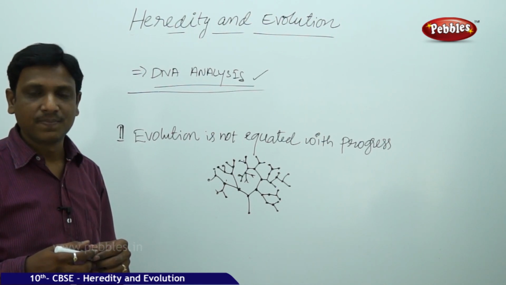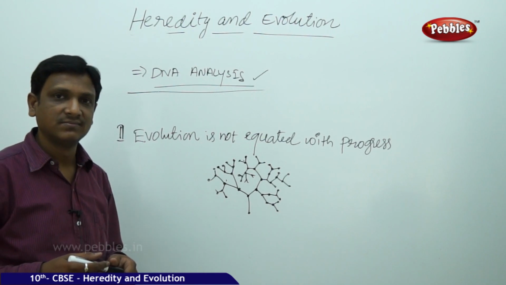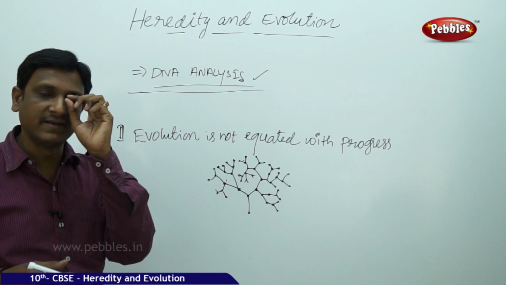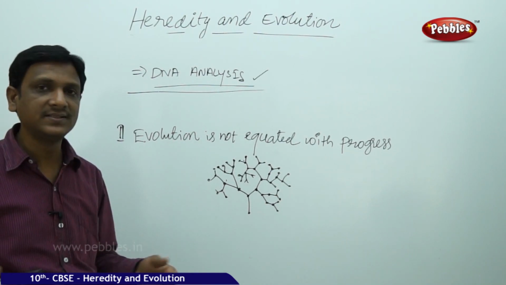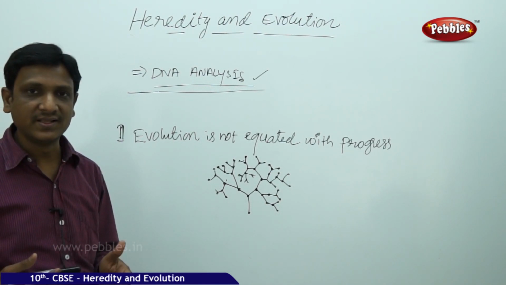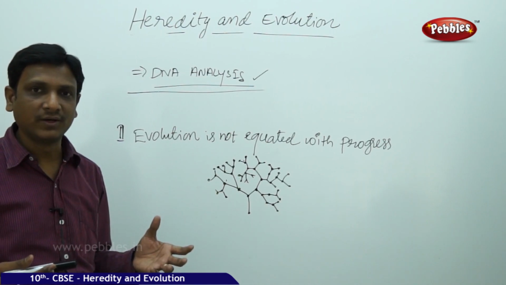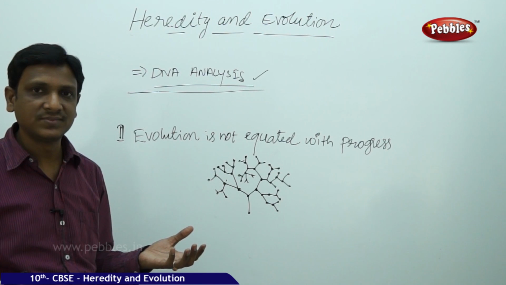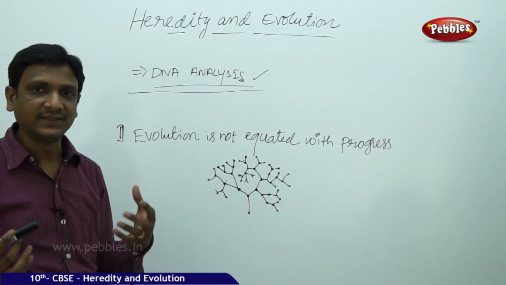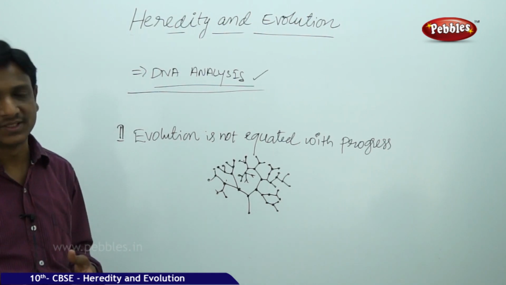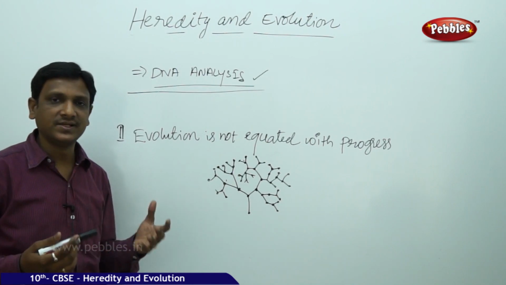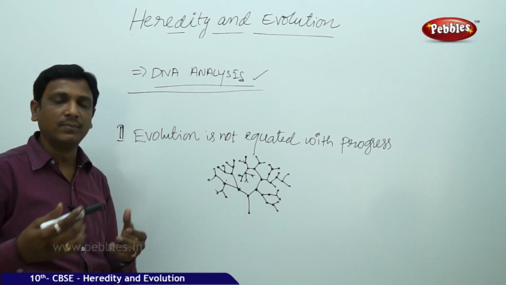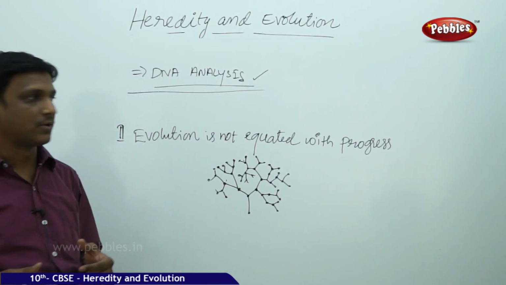It is not that, because the organisms that have been existing for a very long time, in the form of small bacteria that have a very simple structure, are still existing now. It doesn't mean that evolution makes the organism so complex. It makes only those organisms that can survive in the changed environment. So it is not that. But anyway, here we see the only progress, that complex organisms are evolved in the process of evolution.